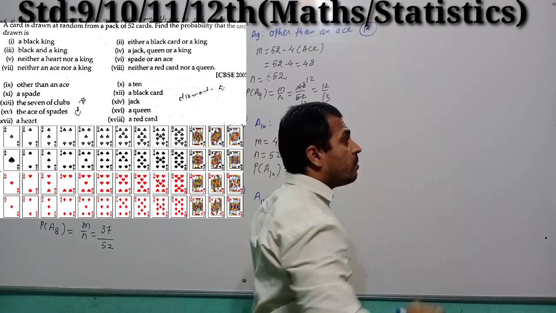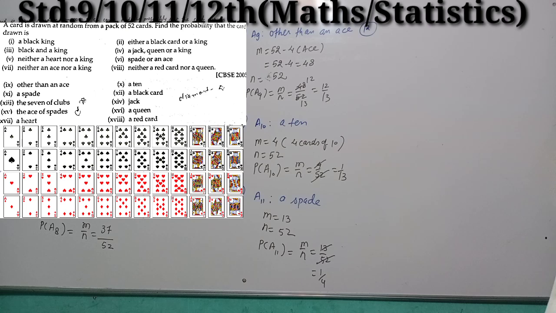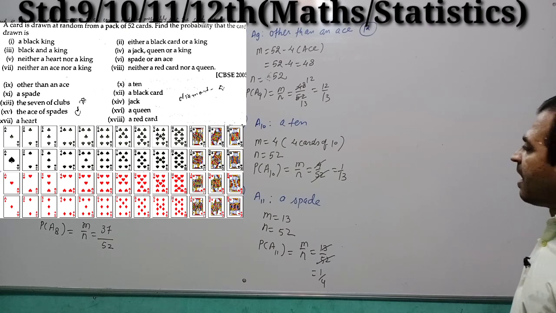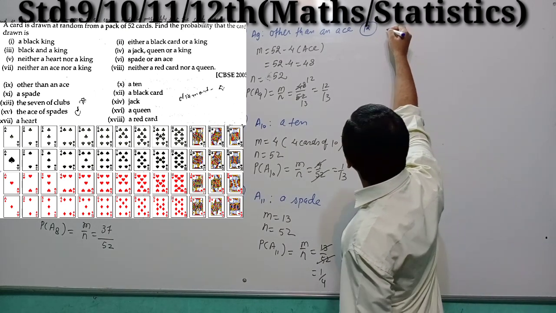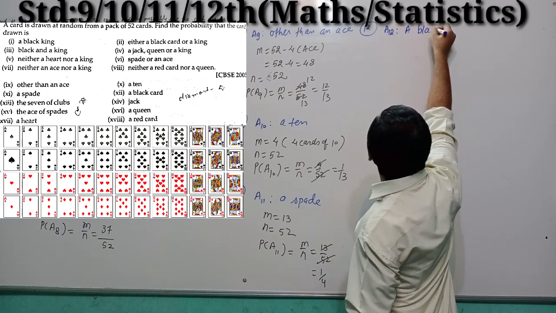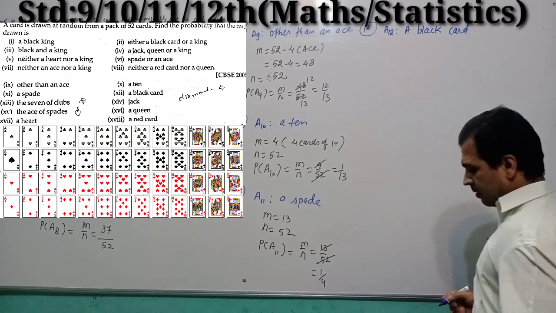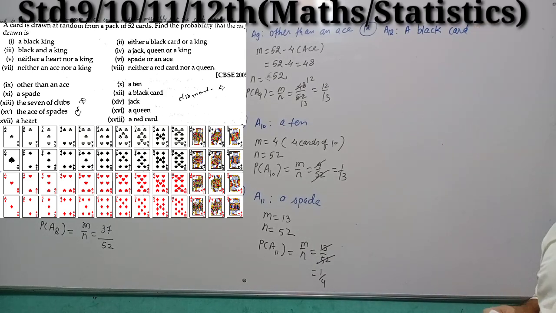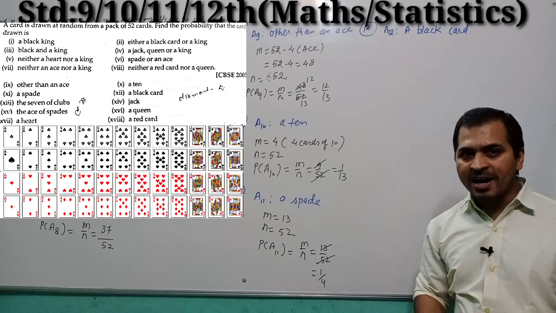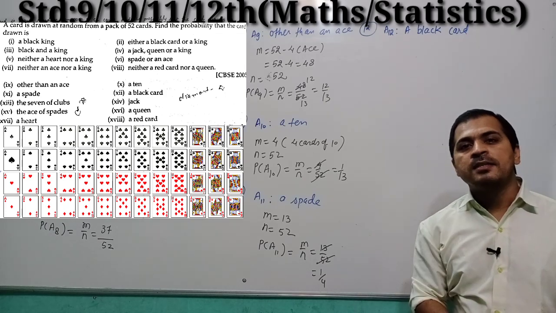Moving to question number 12. The question number 12 states a black card. Suppose A12, a black card. We know that 52 cards are divided into 2 colors, red and black.